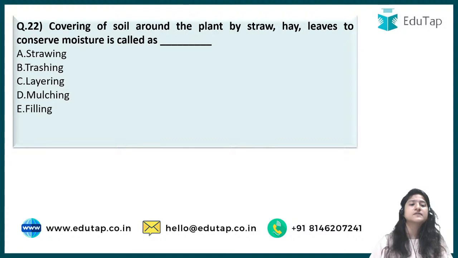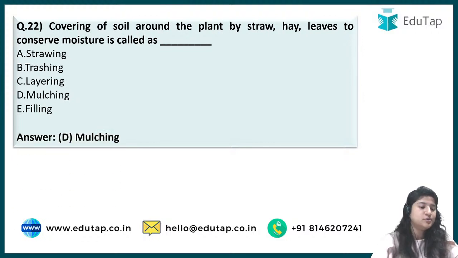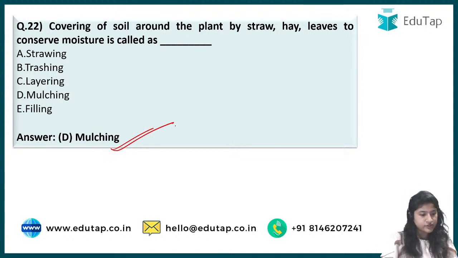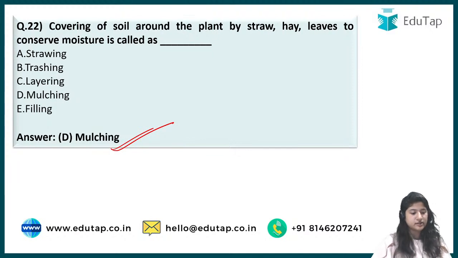Next comes: covering of soil around the plant by straw, hay, leaves to conserve moisture is known as what? It is known as mulching. Very good. Many people have answered. Arun was the first one to answer, then came Nilesh, then Divanjan, then Supriya, then Subhajyoti.